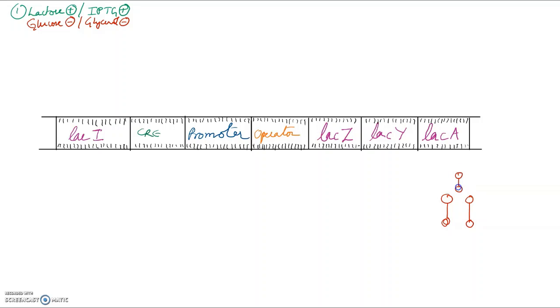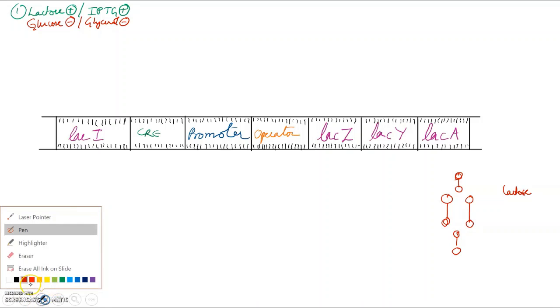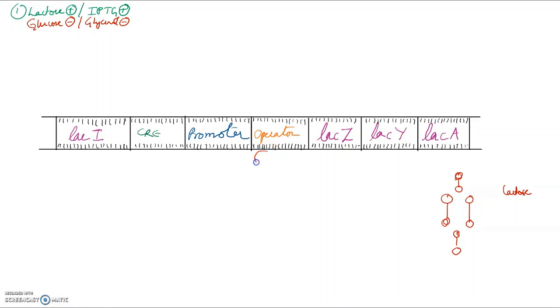So this is your lactose. What it does on the operator region: we already have four repressor molecules.